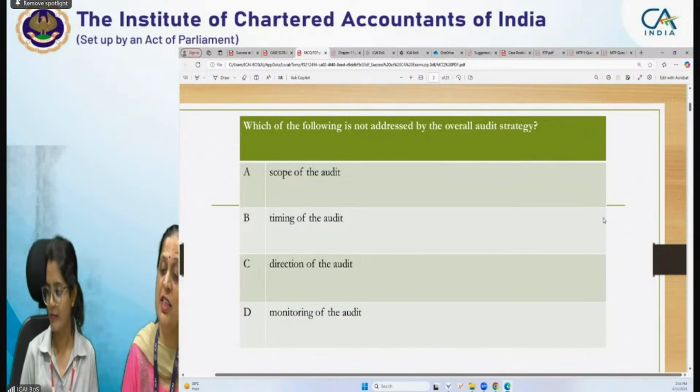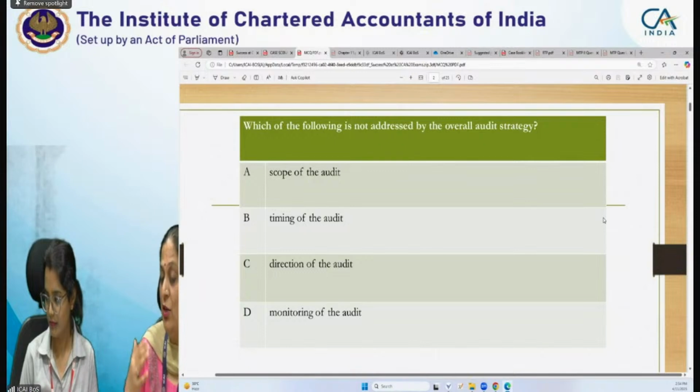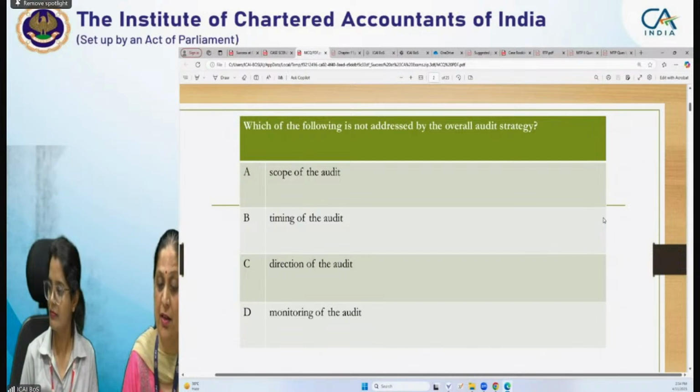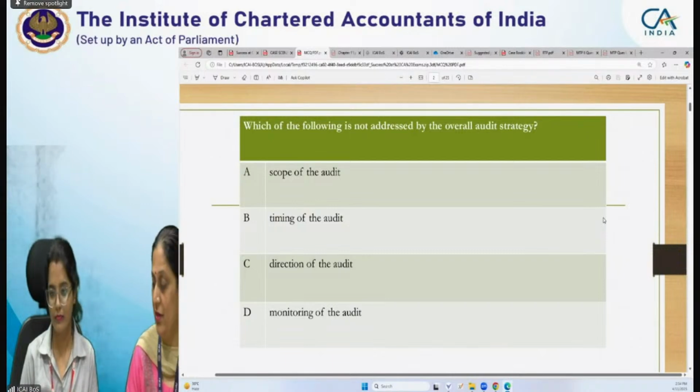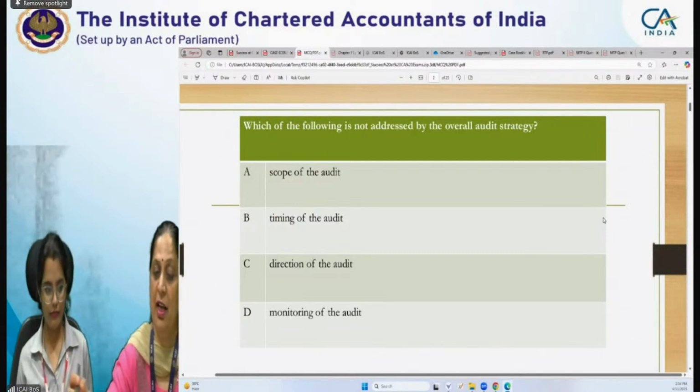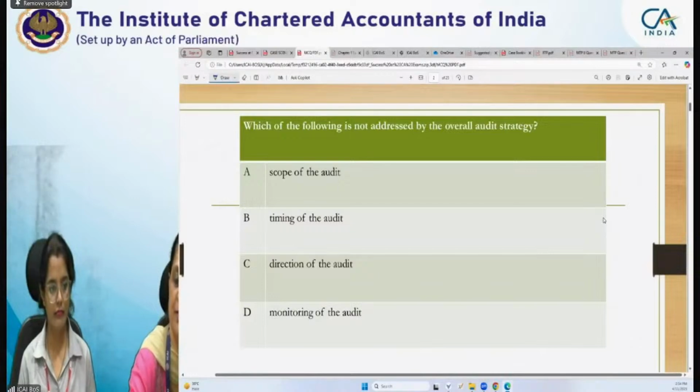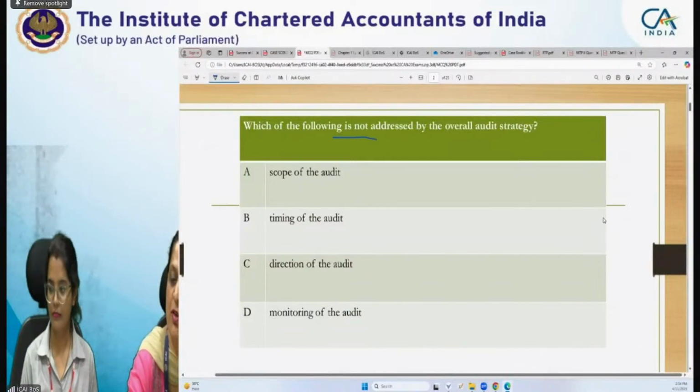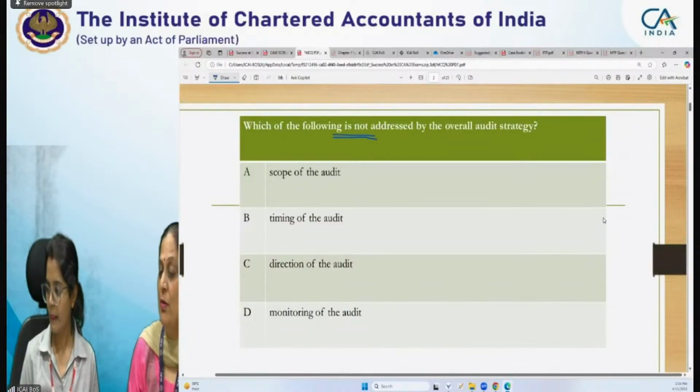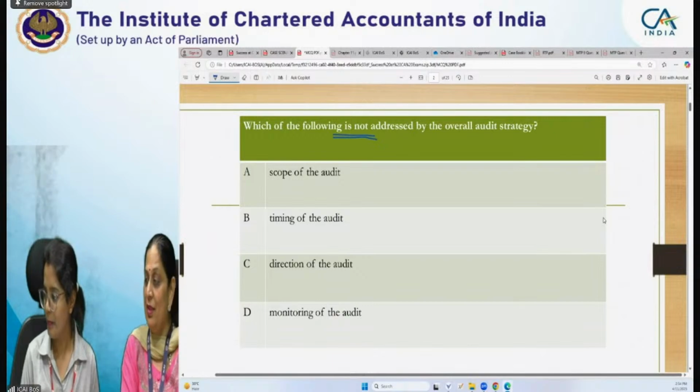Which of the following is not addressed by overall audit strategy? When you are planning the audit strategy, which of the things will you not take care of, not addressed? We have the word not. No, Dilip.